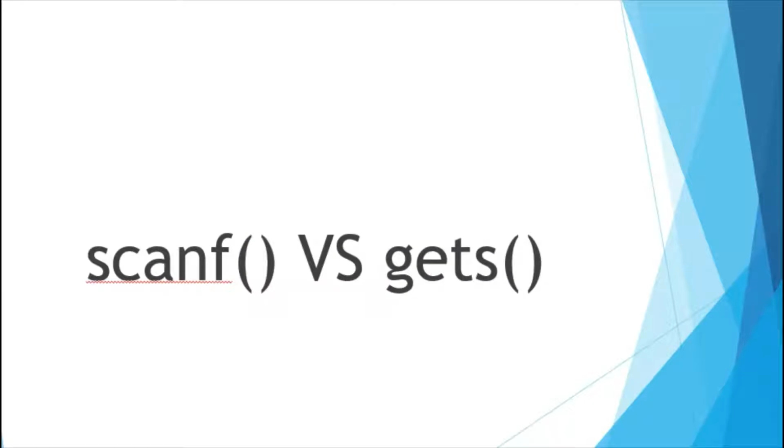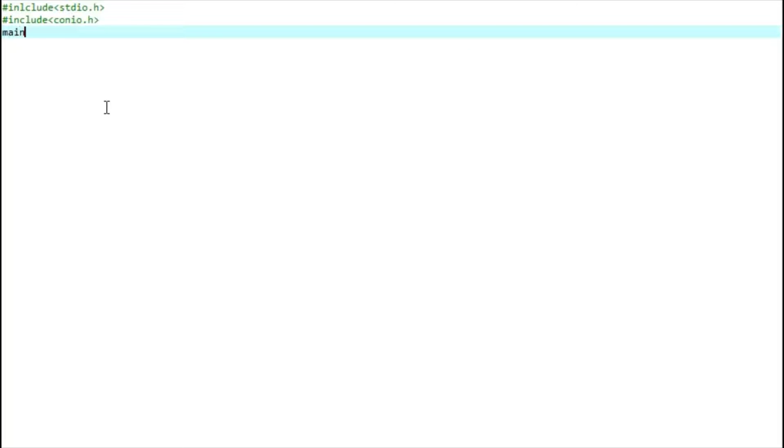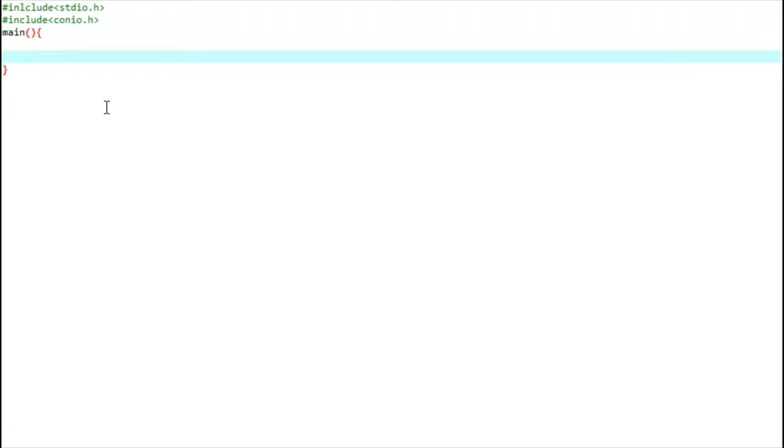What is the difference between scanf and gets? Let's do the practical for understanding the scanf and gets functions. Include two basic libraries, and the main function.